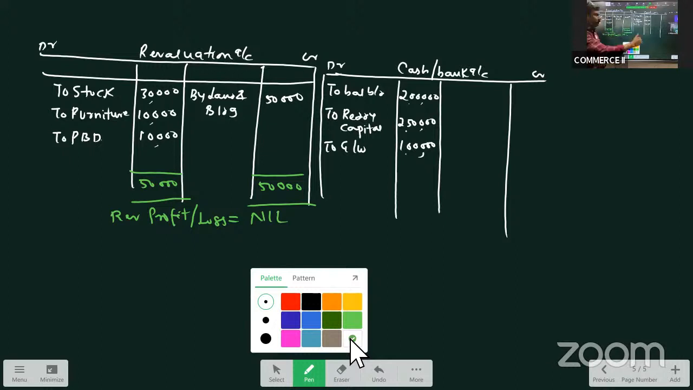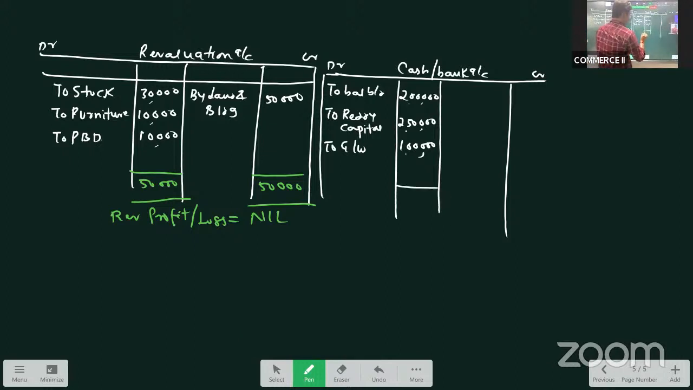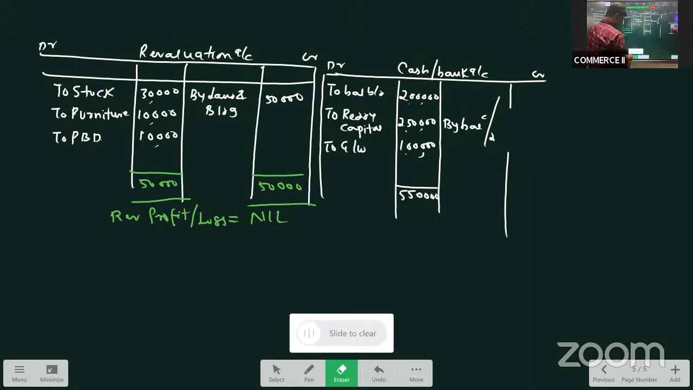So what is the total now? Now the total balance is 5,50,000. So by balance carried down, 5 lakhs 50,000.